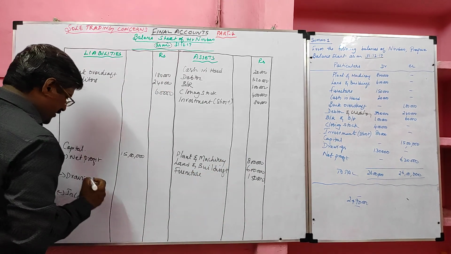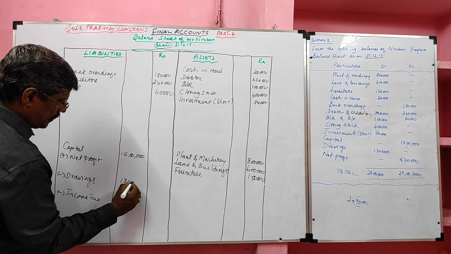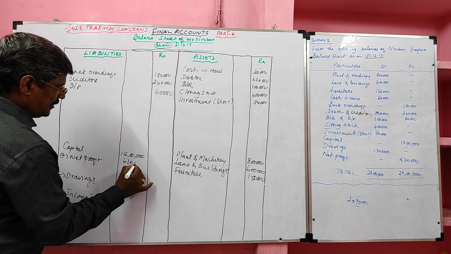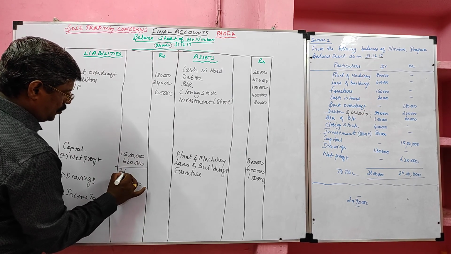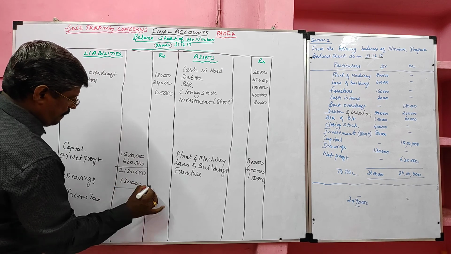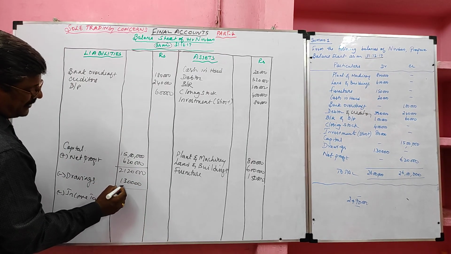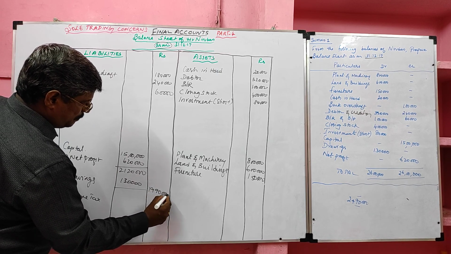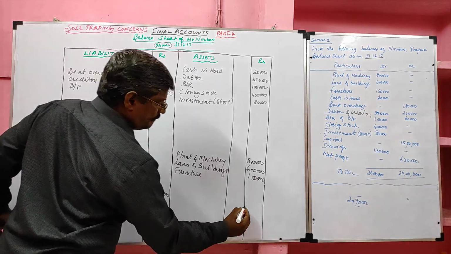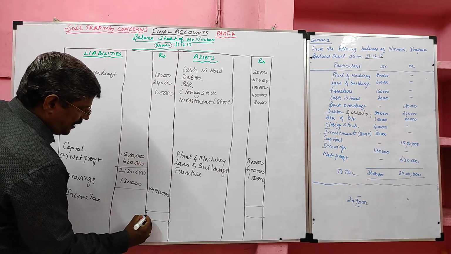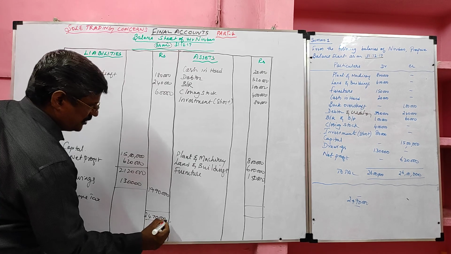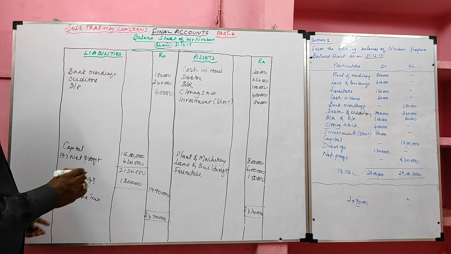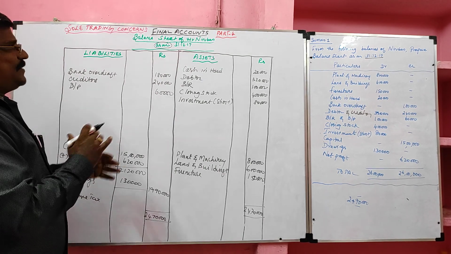Then drawing. Drawing should be deducted from the capital. Next we have net profit. Net profit should be added with the capital. 21,20,000 minus 1,30,000 equal to 19,90,000. Our balance sheet total is 24,70,000. It should agree, then only our problem is correct. Students, this is the preparation of balance sheet.